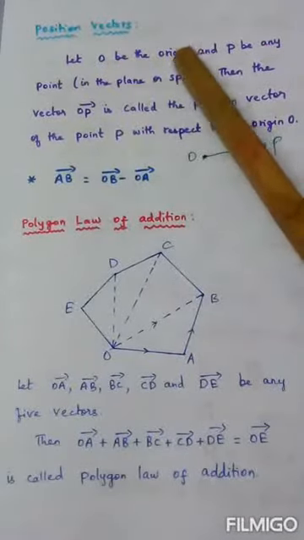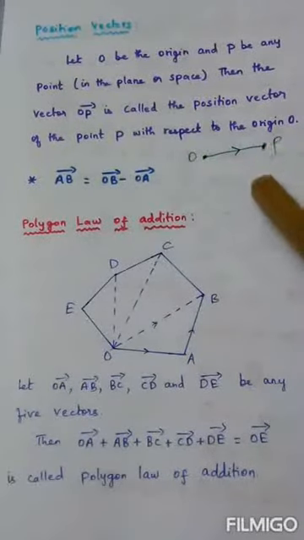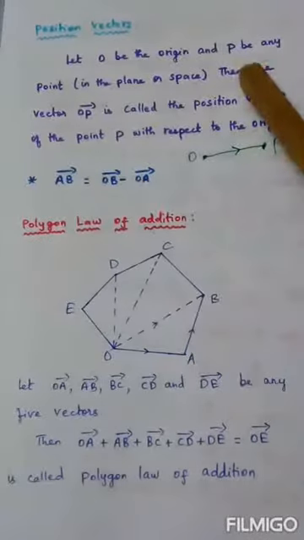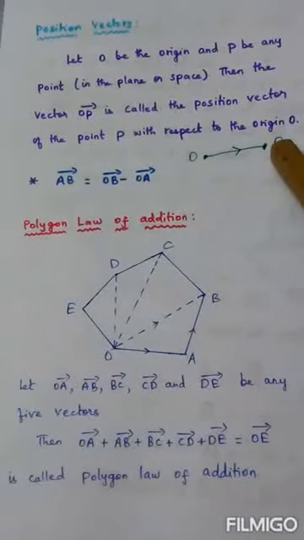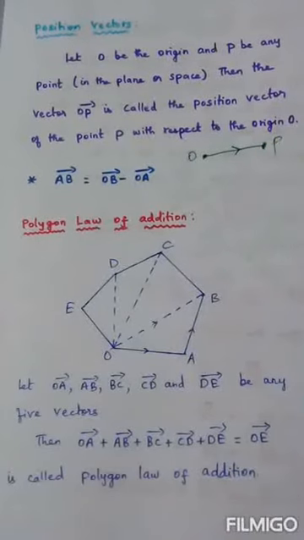O is the origin or point of reference. P is any point, and I can take the point P anywhere. Then this OP vector is called what? Position vector of the point P.